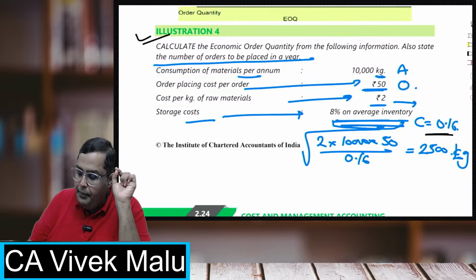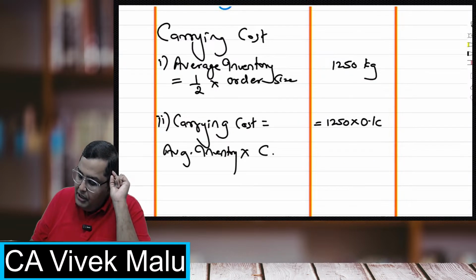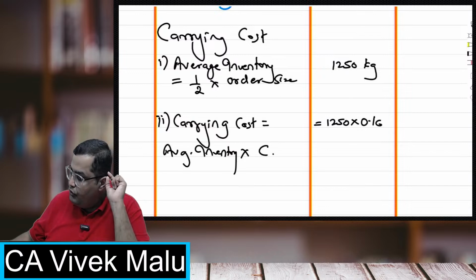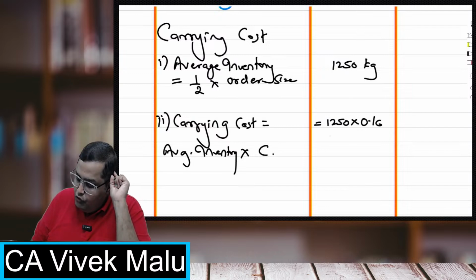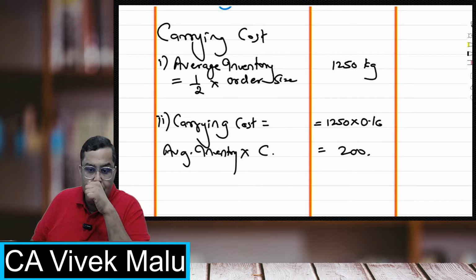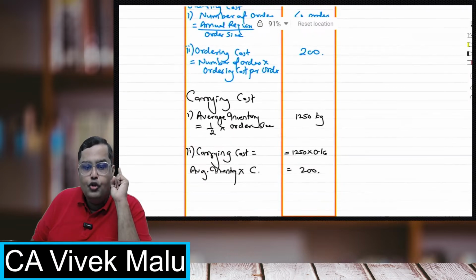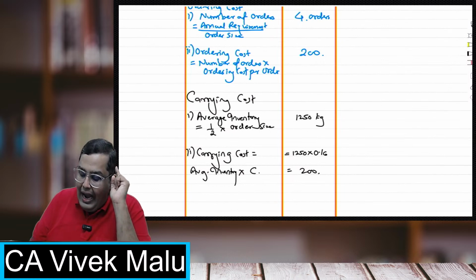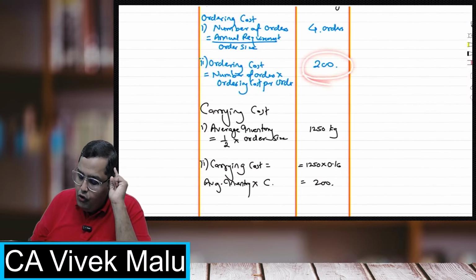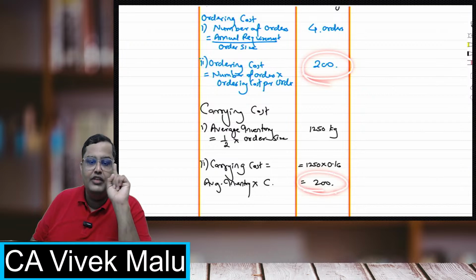So 1250 into 16 paisa. Come on, do this. It is also coming 200 rupees. Do you remember? I have told you this earlier also. At EOQ level, ordering cost and carrying cost always come same.